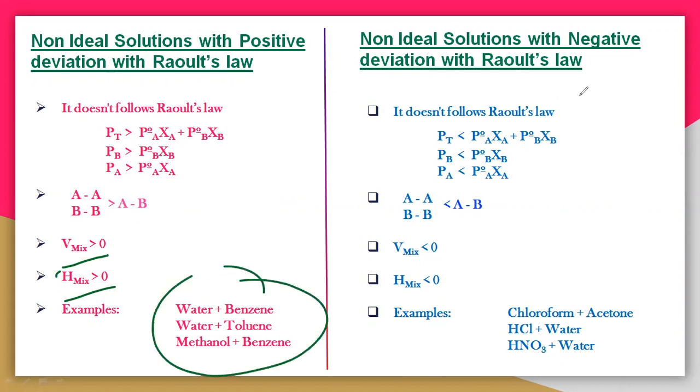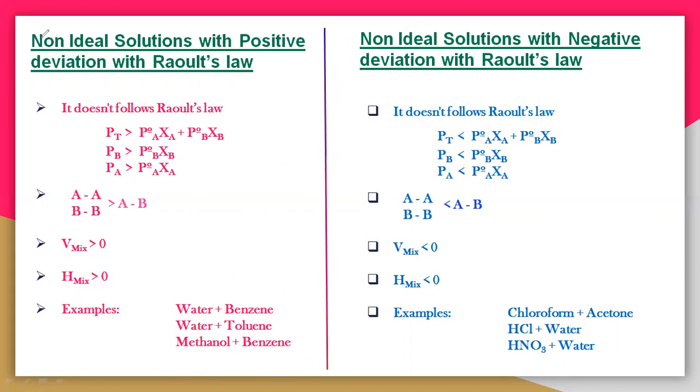And in case of the negative deviation, see here, the symbol is less than. You will get negative, less than 0, less than 0. These are the examples. We will see one by one why a particular solution is a positive deviation, why it is greater than, why it is less than. But you have to know that there are two types of non-ideal solution: one is positive deviation, one is negative deviation.